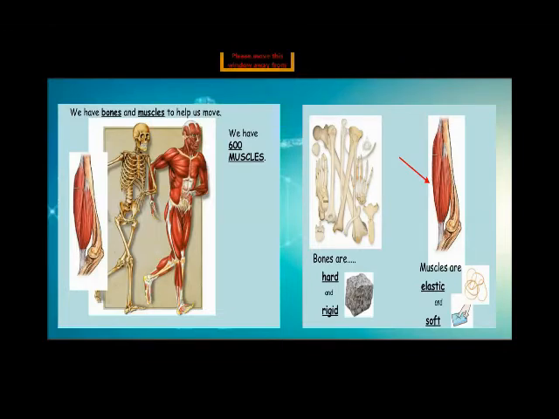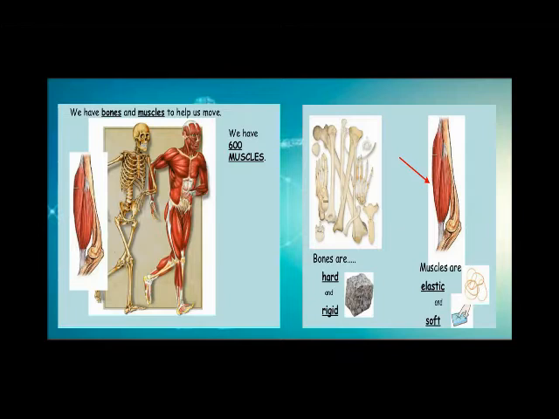Does everyone know about the muscles? How many muscles are in our body? There are approximately 600 muscles inside our body. It is very important to eat good and healthy food, so it makes our muscles strong and healthy. Okay, so the skeleton and muscles join together, and they form the musculoskeletal system.